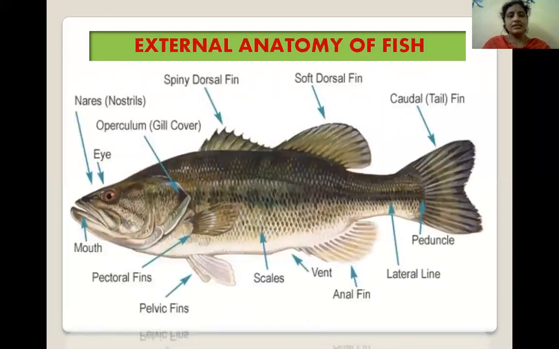This slide shows the external anatomy of fish. The body is elliptical in shape to overcome water pressure during movement. The body is covered with dermal scales, which may be cycloid, ctenoid, ganoid, or placoid. Limbs are absent in these fishes. Lateral line sense organs are present in fish. Eyes are without eyelids. This is the external anatomy of fish.